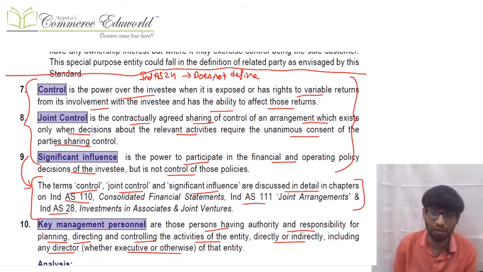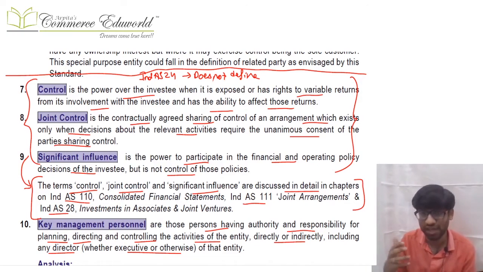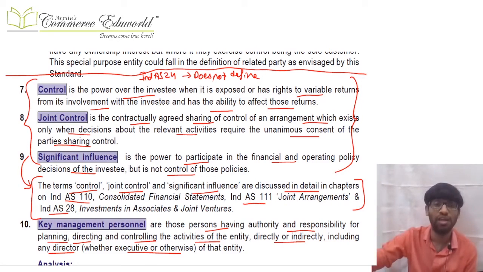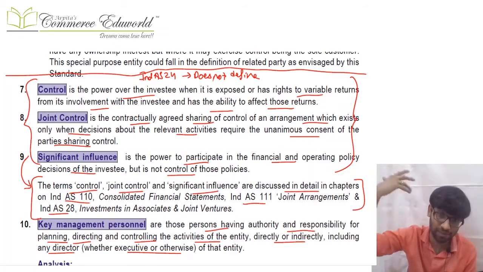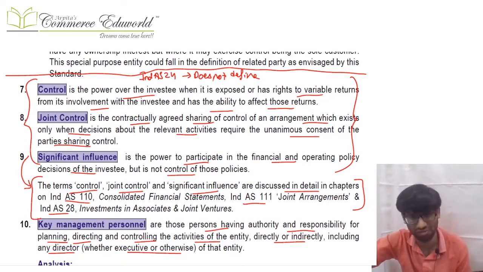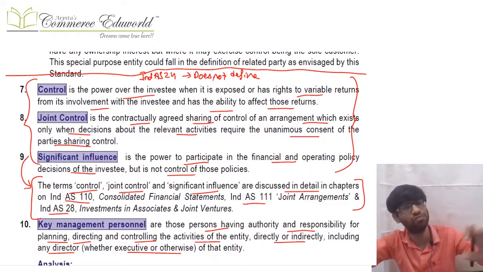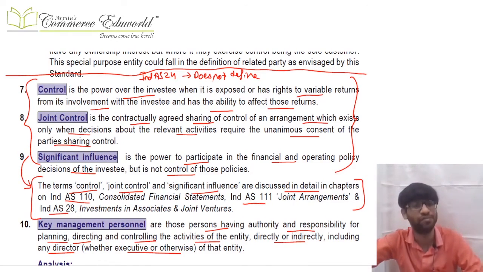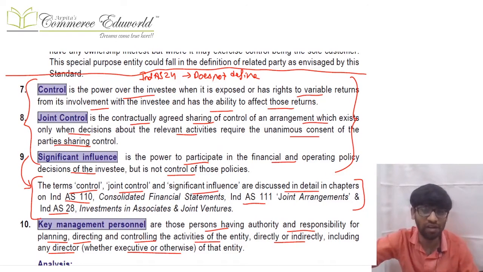Control means you have power over the investee, and you are exposed to or have a right to variable returns from the involvement with the investee, but since you have control, you have an ability to affect those returns also. I'll teach you more detail in Ind AS 110, not now. Next, joint control means unanimous consent is required. Significant influence means you can participate but you cannot control. Those were the key words.